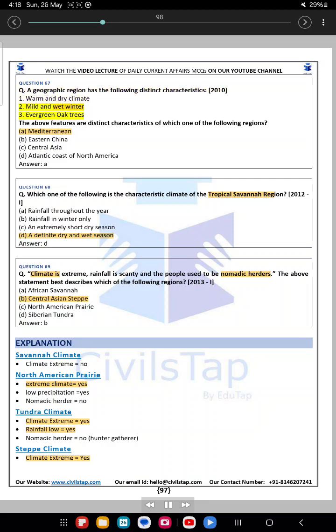2. Mild and wet winter. 3. Evergreen oak trees. The above features are distinct characteristics of which one of the following regions? A. Mediterranean. B. Eastern China. C. Central Asia. D. Atlantic coast of North America. Answer A.